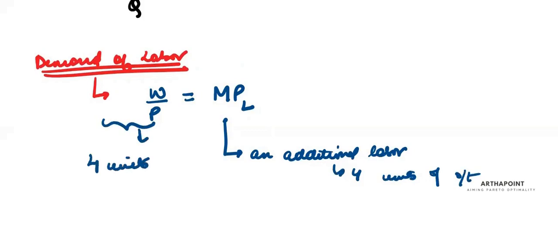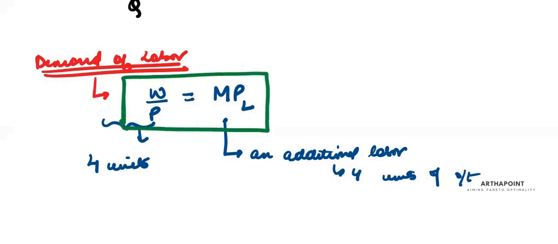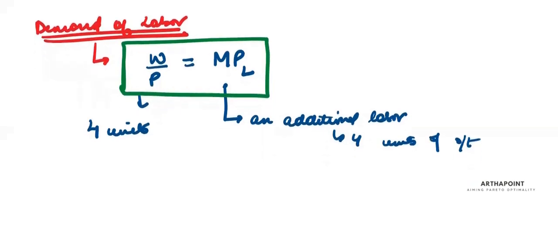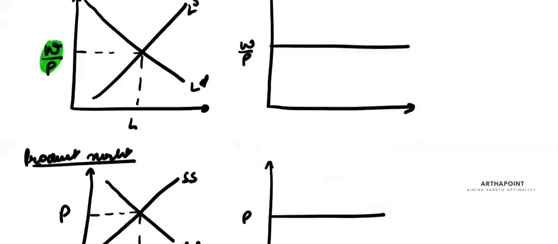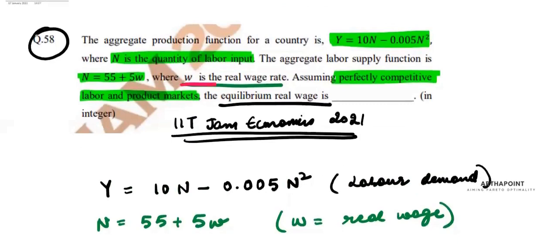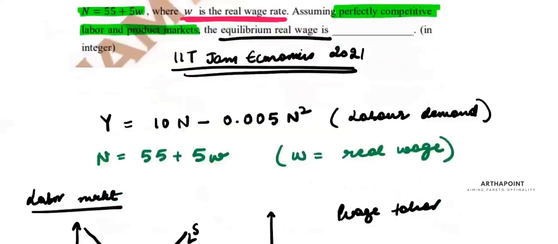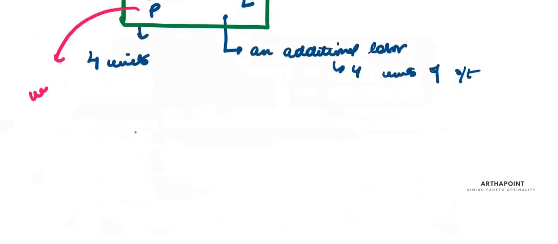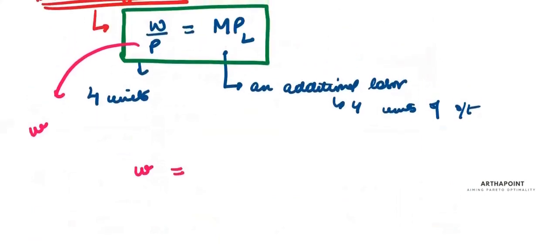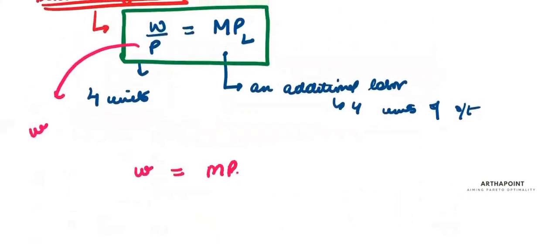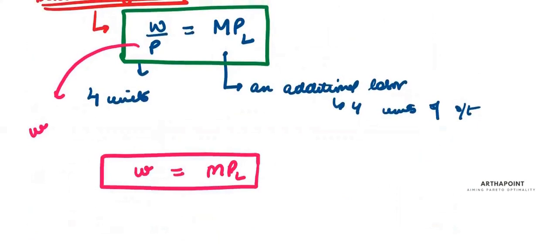How much output the labor is producing is the amount of real wage that the labor will get. In my question, real wage is written by small w, which the question says represents the real wage. So I will simply write this as W, although I like writing it as W by P. This is my equilibrium condition.